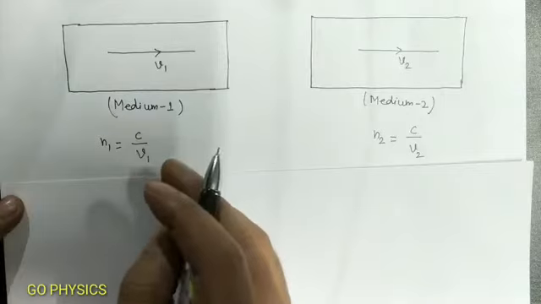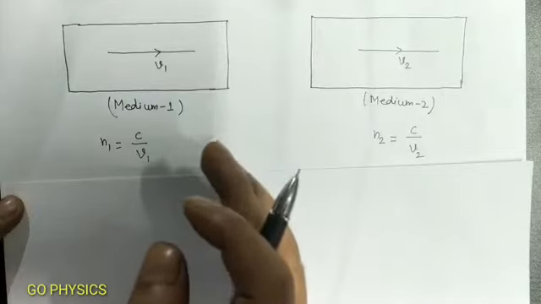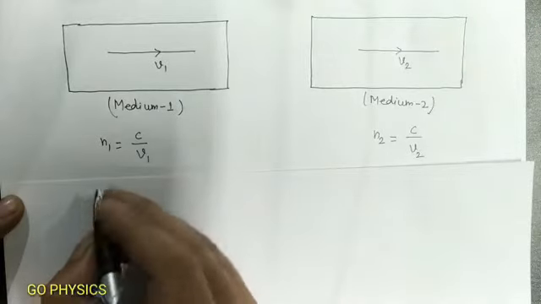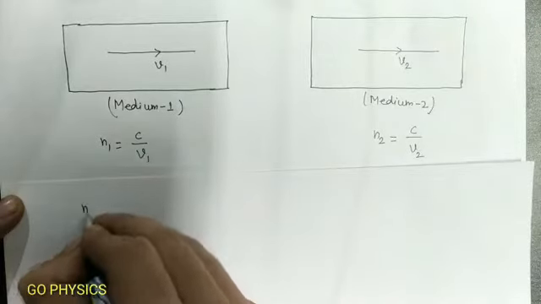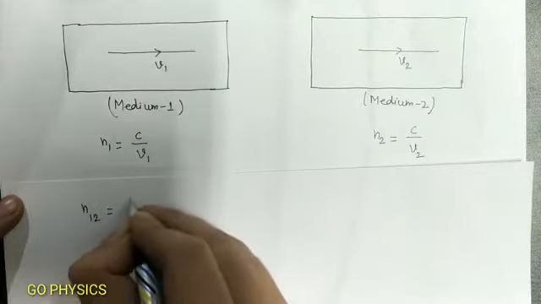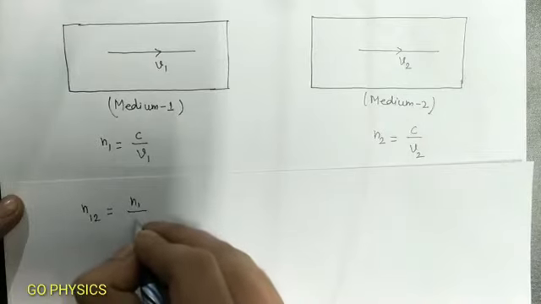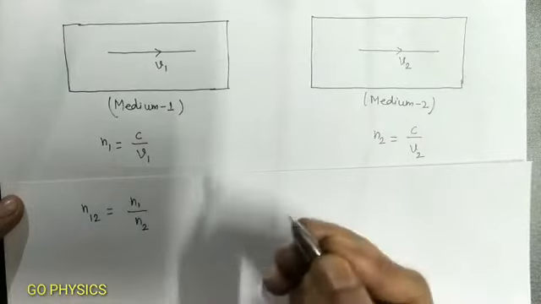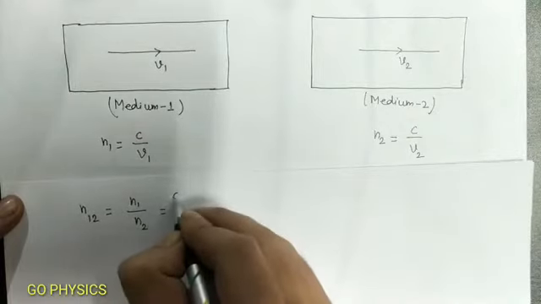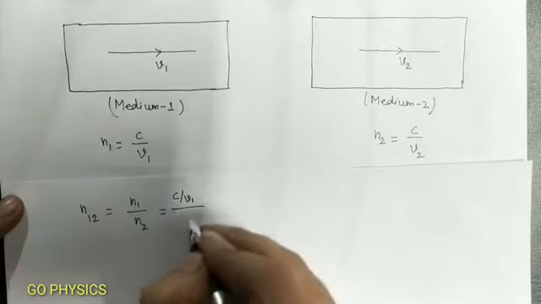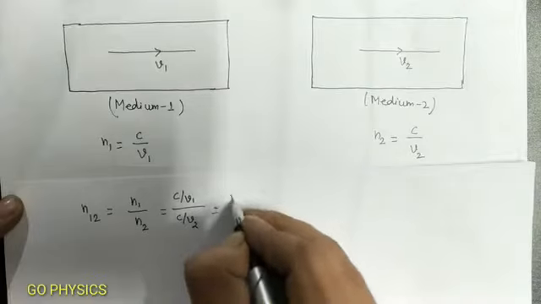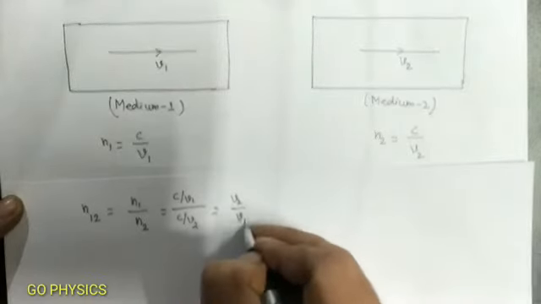Now we are going to define refractive index of one medium with respect to the other medium. So let us suppose the refractive index of medium 1 with respect to medium 2 is equal to the refractive index of medium 1 divided by the refractive index of medium 2. And if we substitute the values here, C by V1 divided by C by V2, then it will come out V2 by V1.